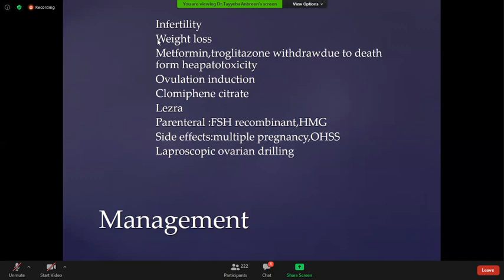The side effects of parenteral methods like FSH and HMG are multiple pregnancy, along with ovarian hyperstimulation syndrome. There is a real chance the patient may develop ovarian hyperstimulation syndrome. So it is better to prescribe these drugs when the patient has good compliance. The patient can follow up at your clinic, or you can prescribe after admission in the hospital.